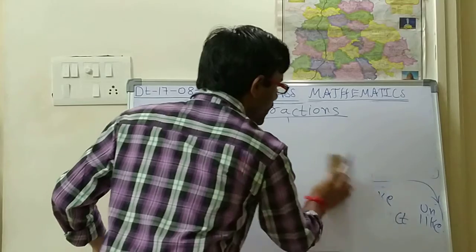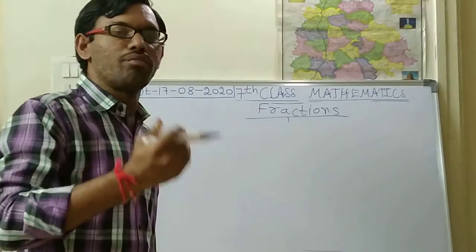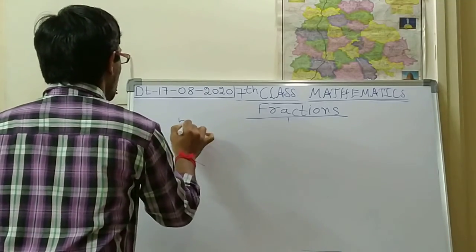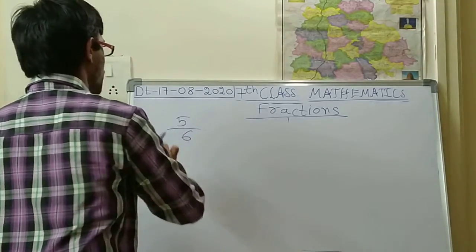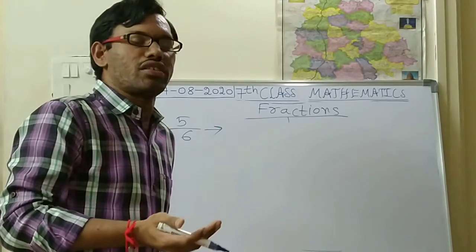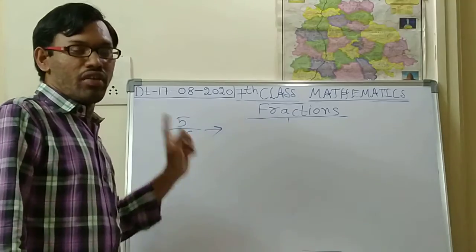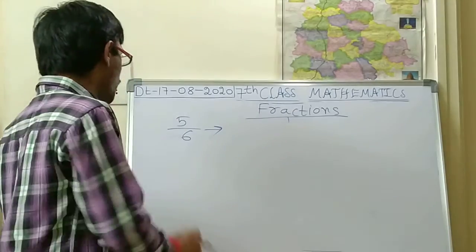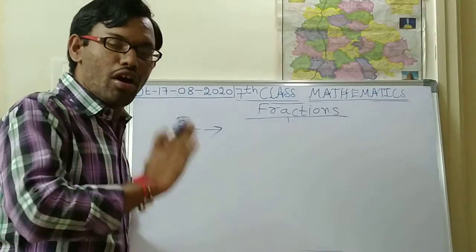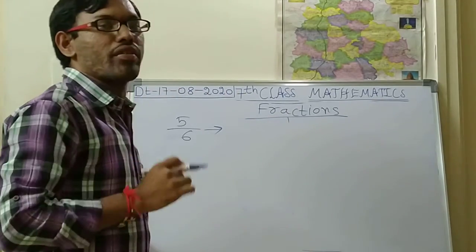How can you say whether a fraction is a proper fraction or improper fraction? Suppose I am writing 3/2. Instead of this one, suppose I am writing 5/6. Whether this is a proper or improper fraction, how can we say?